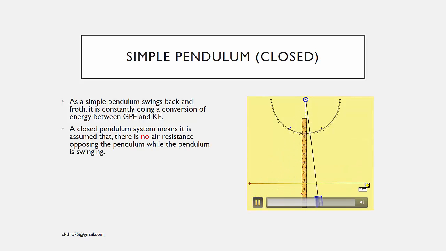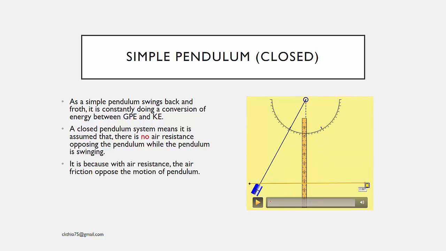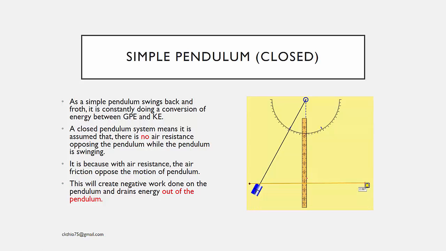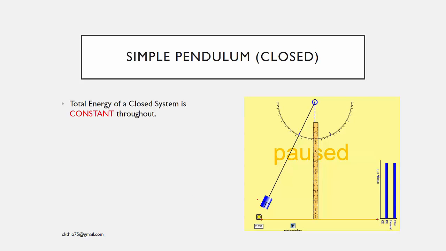So a closed system means that it is assumed that there is no air resistance opposing the pendulum while the pendulum is swinging. It is because with air resistance, the air friction will oppose the pendulum motion, and this will create negative work done on the pendulum and drain the energy out of the system.